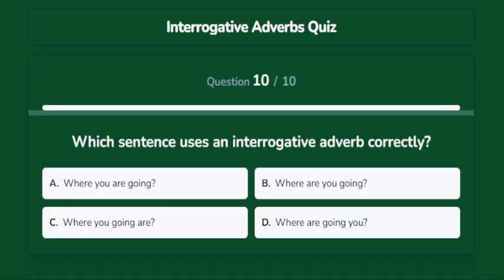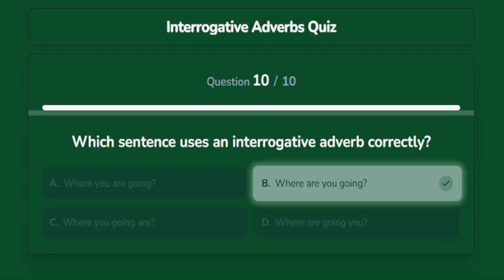Which sentence uses an interrogative adverb correctly? Options are A. Where you are going, B. Where are you going, C. Where you going are, D. Where are going you. The correct answer is where are you going.